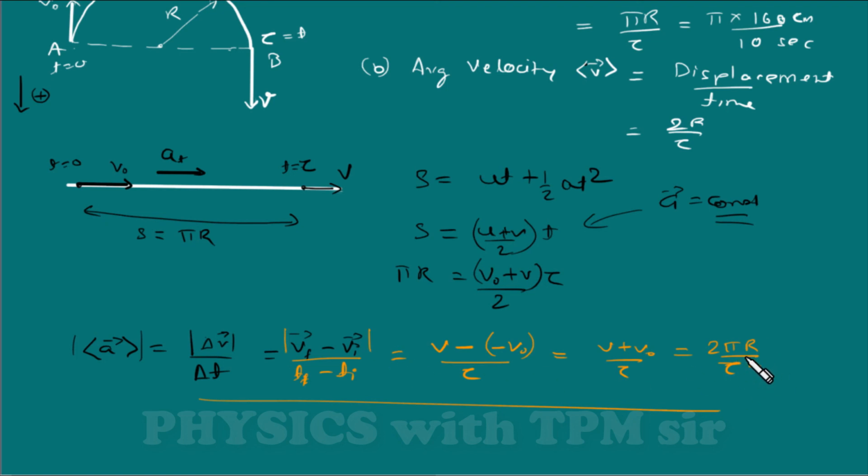So we have got the magnitude of average acceleration as this. This question is really simple. It's not a difficult one. I hope, students, you must have got some benefit. You must have understood this problem very well and the concept involved in it.